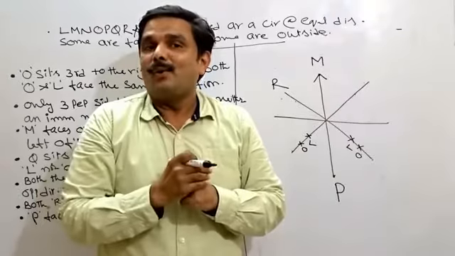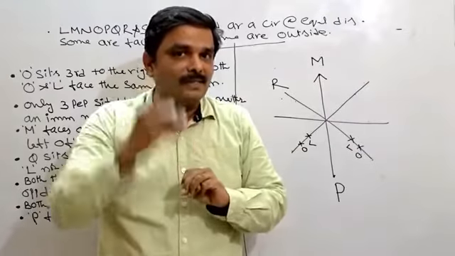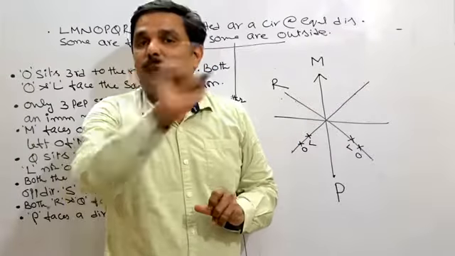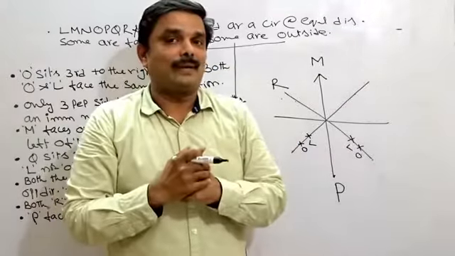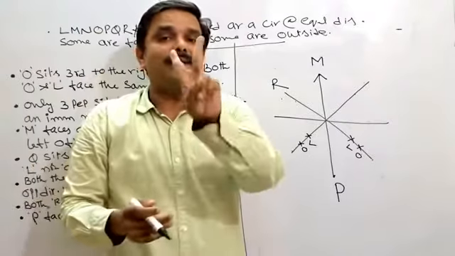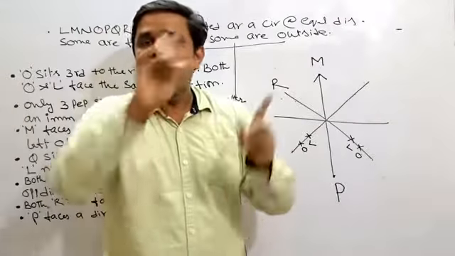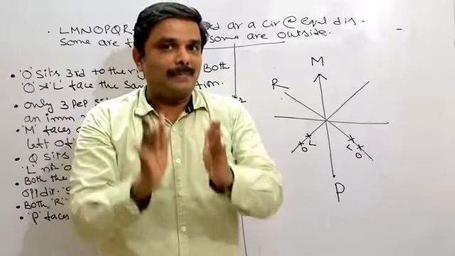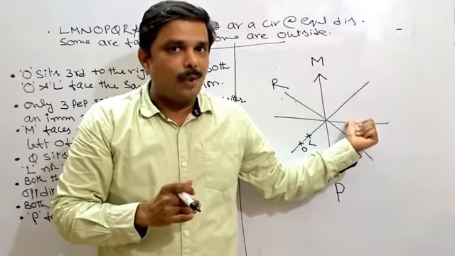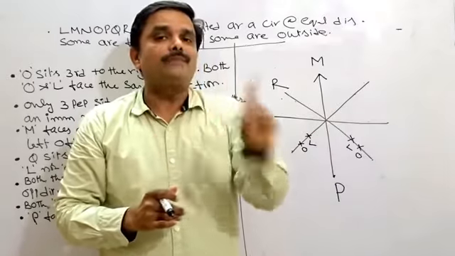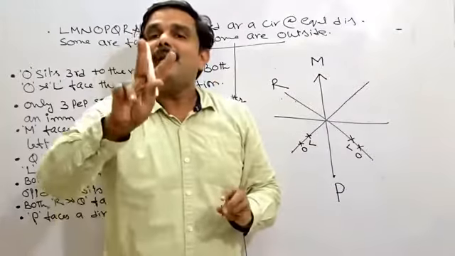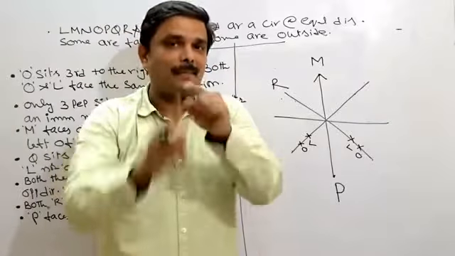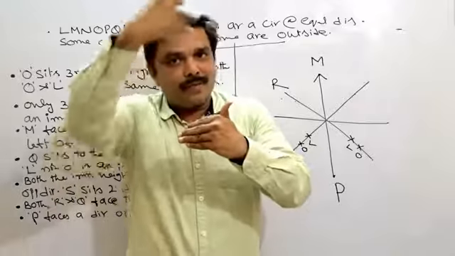Where shall I keep L and O? In the remaining 3 places only. By chance, out of the remaining 3 places, if you are able to eliminate 1 place, you can go for one conclusion that out of 3, 1 is eliminated. The rest of the 2 places must be given to L or O according to the given condition. Hope you got the idea. Total 8 places, 5 are gone for L and O and 3 are remaining. Out of 3, if you can eliminate 1 place, the remaining 2 places must be given to L or O, or O or L. Mutually that can be changed, right? So this is the way of the elimination process.